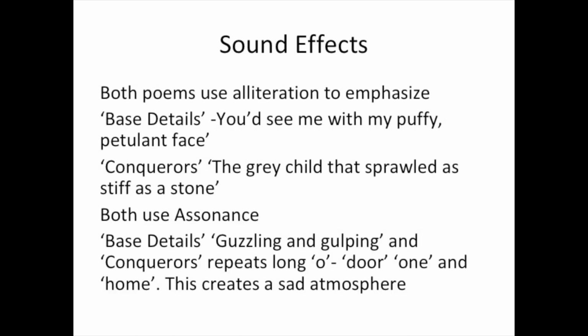Now we will compare the use of sound effects in the poems. We can see clearly that both poems use alliteration to give emphasis. In Base Details, he talks about how if he were a major, you'd see him with his "puffy, petulant face." In Conquerors, we hear about the grey child that "sprawled as stiff as stone." We can also see that both poems use assonance. Base Details talks about the major "guzzling and gulping in the best hotels." Conquerors, on the other hand, repeats long O sounds, which works to create a sad, melancholy atmosphere.